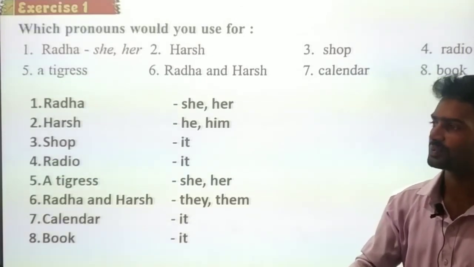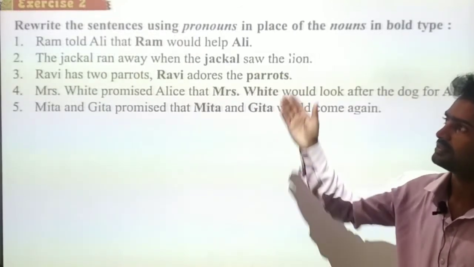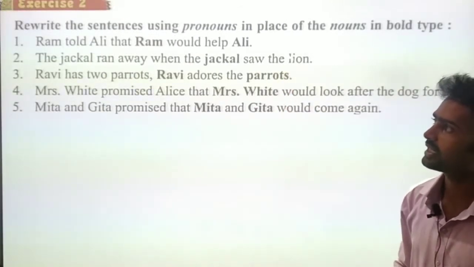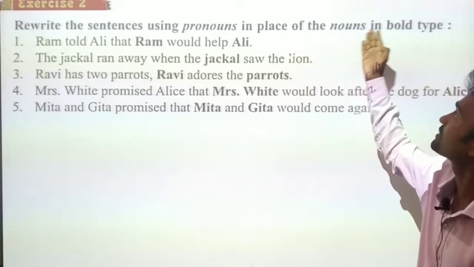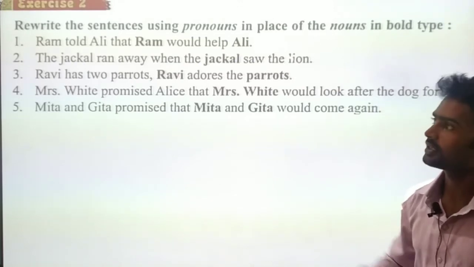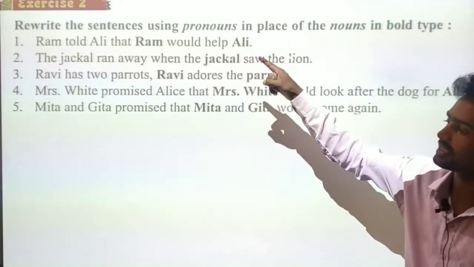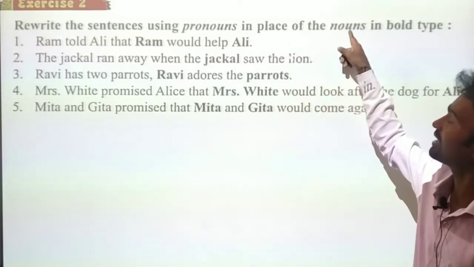So let's continue with some more exercises which we have. The second one is exercise 2. Rewrite the sentences using pronouns in the place of nouns in the bold type. What are the bold type, dear children? See here, rewrite the sentences using pronouns in the place of nouns.